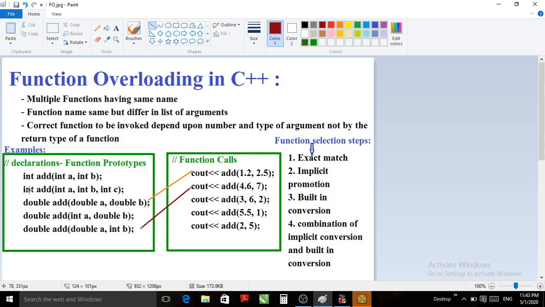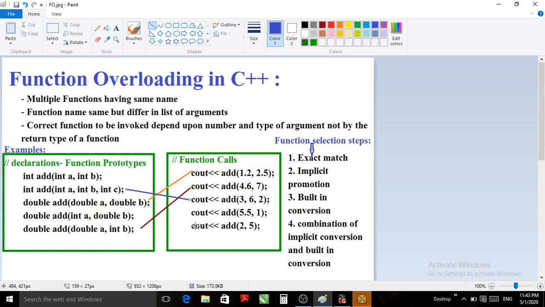So here the second prototype, int add int a, int b, int c, is a perfect match. For the third statement, this prototype is the perfect match and it will get selected and encountered at the time of execution.